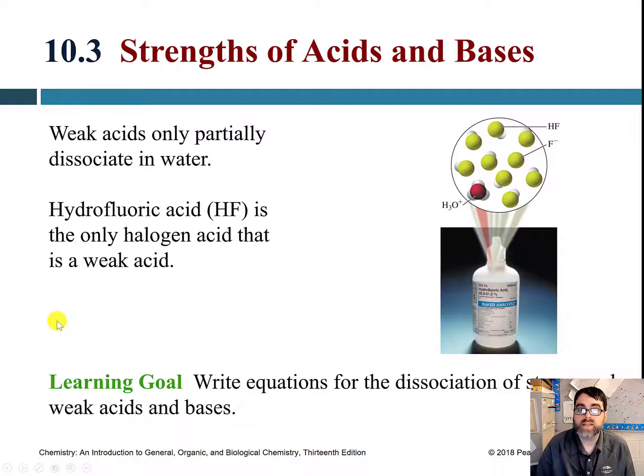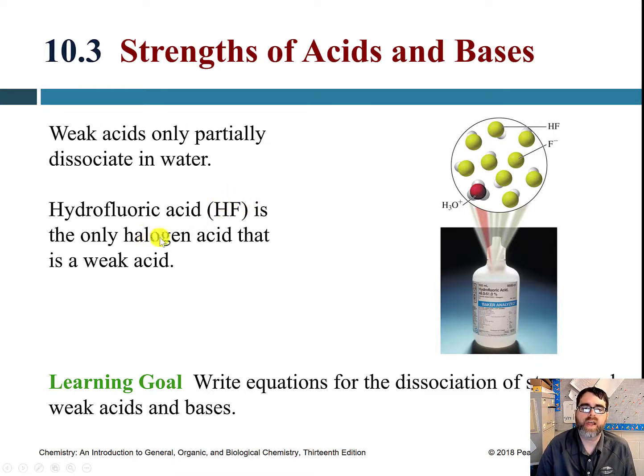Section 3, the strengths of acids and bases. And so when we get into acids and bases, there is a difference between their strengths, how strong they are, and it's a matter of whether they dissolve completely. That is, whether they break up completely and dissociate in the water into their individual ions.